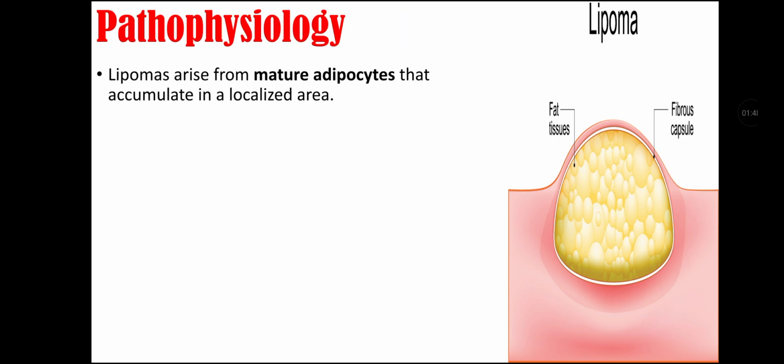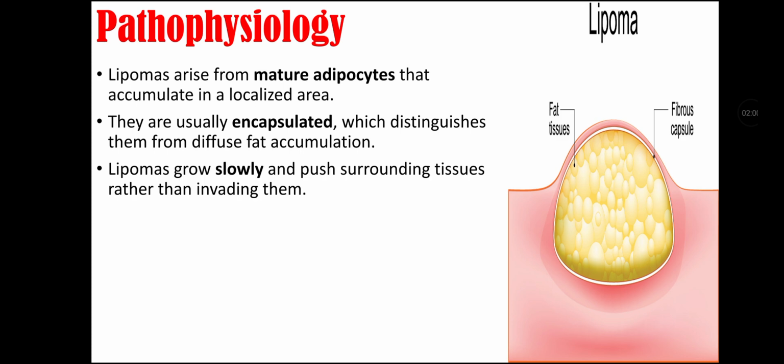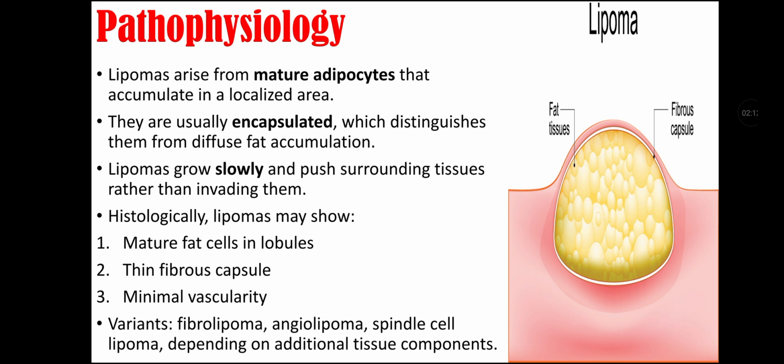Pathophysiology of lipoma. Lipomas arise from mature adipocytes that accumulate in a localized area. They are usually encapsulated, which distinguishes them from diffuse fat accumulation. Lipomas grow slowly and push surrounding tissue rather than invading it. Histologically, lipomas may show mature fat cells in lobules, thin fibrous capsule, minimal vascularity. Variants of lipoma may include fibrolipoma, angiolipoma, spindle cell lipoma, depending on additional tissue components.